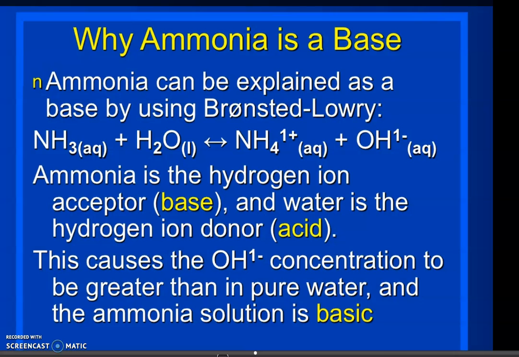According to the Bronsted-Lowry theory, why is ammonia a base? It can be explained using this theory. Ammonia dissolved in water gives ammonium ion and OH minus. So ammonia is the hydrogen acceptor. You can see it is accepting hydrogen from water, so NH3 changes to NH4 plus. From H2O, one hydrogen is removed and OH minus is formed. So it is a hydrogen acceptor.